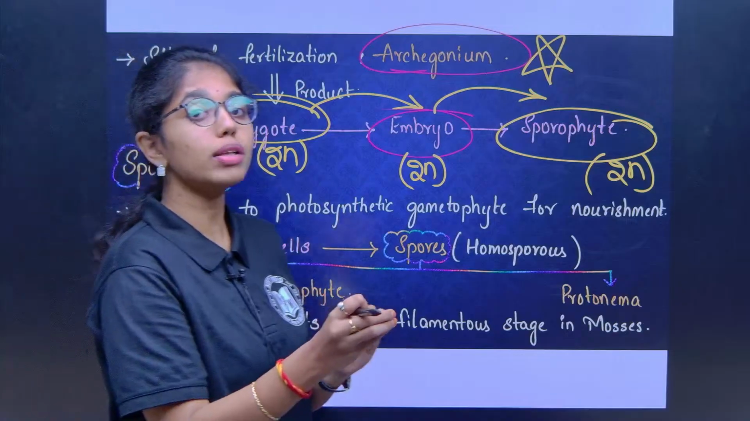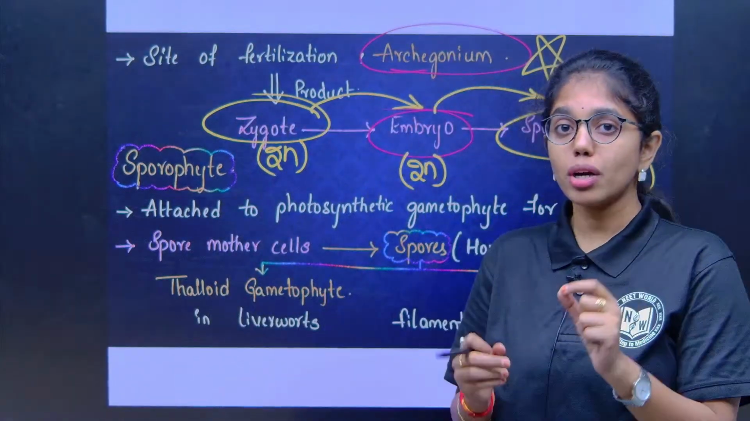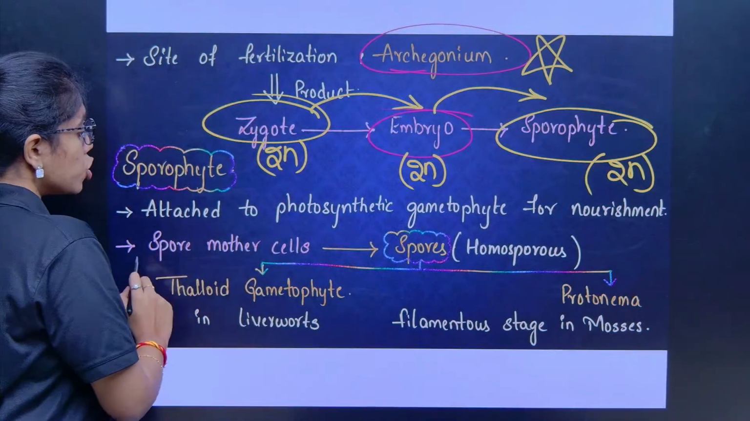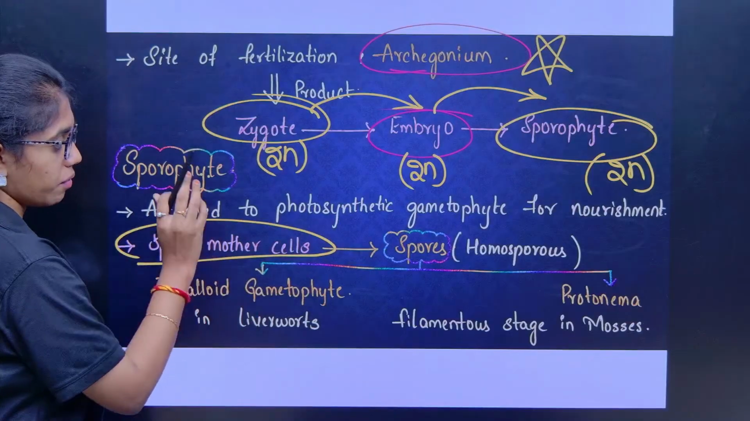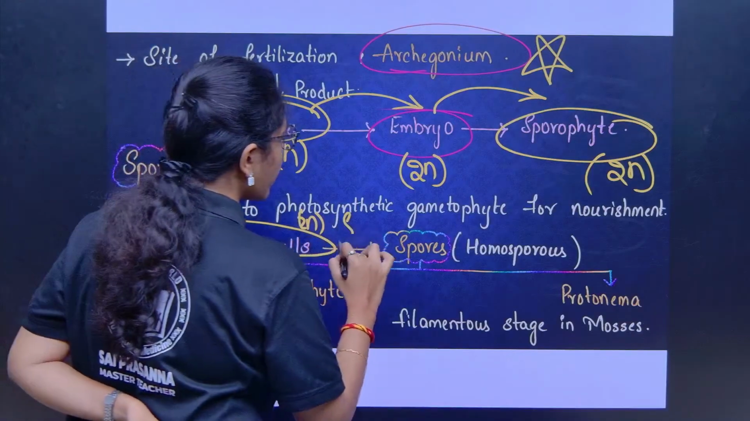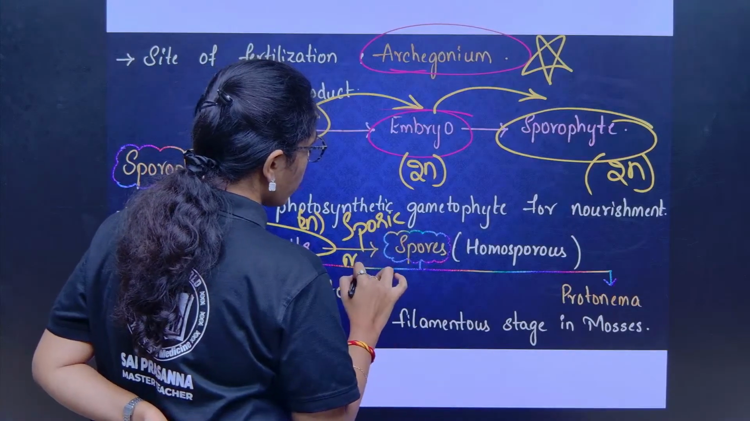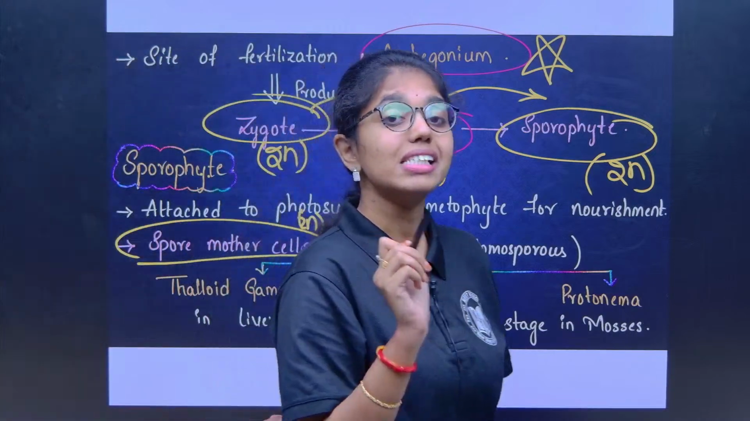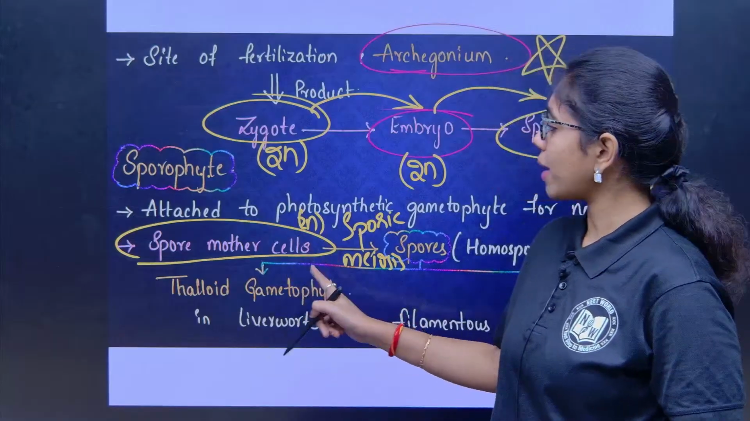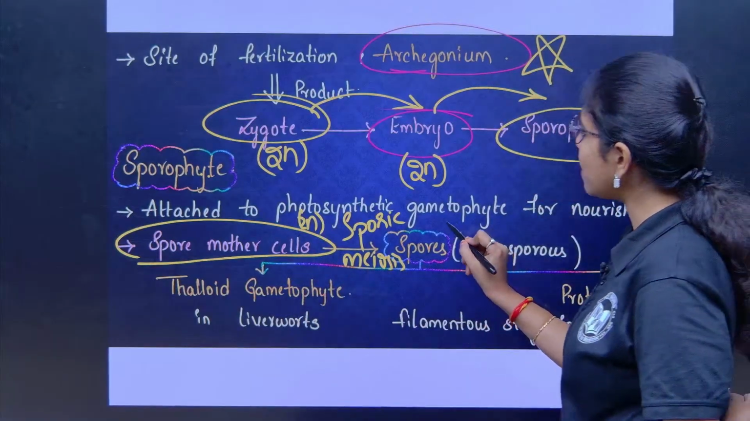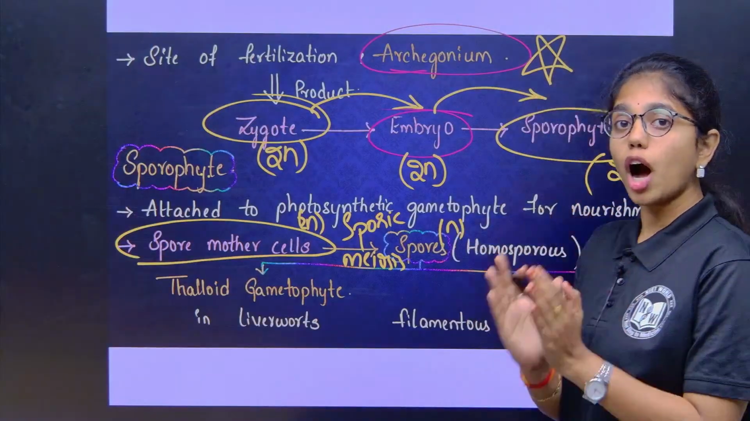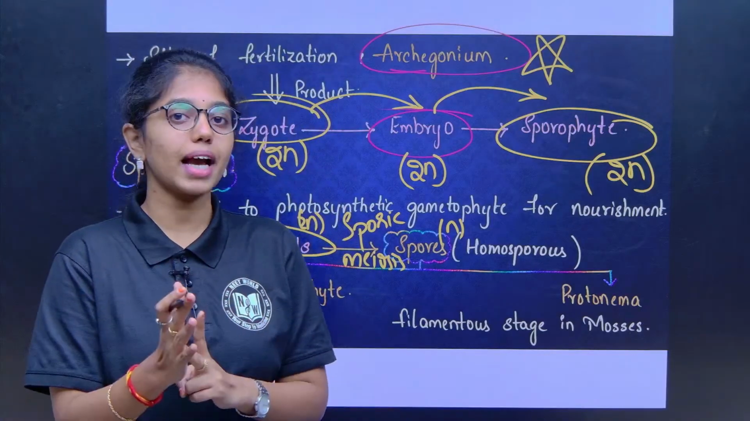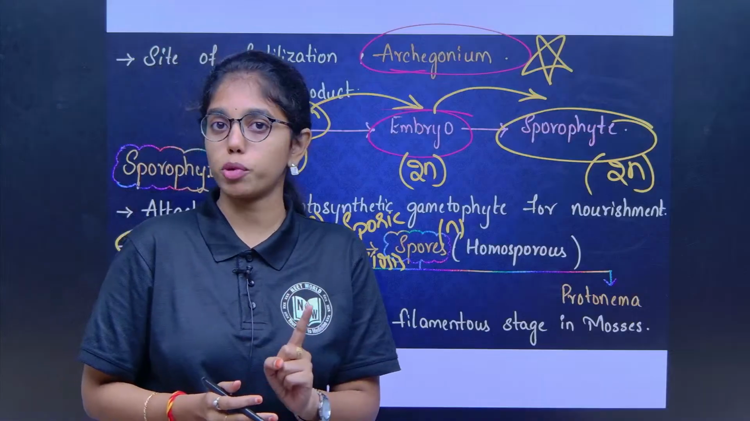The sporophyte is attached to the gametophyte for nourishment. It is parasitically dependent on the gametophyte for nutrition, wherein spore mother cells of the sporophyte, which are diploid, undergo sporic meiosis. Whereas in algae, the primitive plants, zygotic meiosis takes place, but here in Bryophytes, sporic meiosis occurs, which helps in the release of haploid spores. All these spores are homosporous only. There is no differentiation into microspores and megaspores in Bryophytes. Only a single type of spores is present.